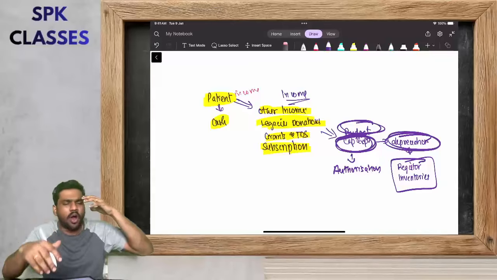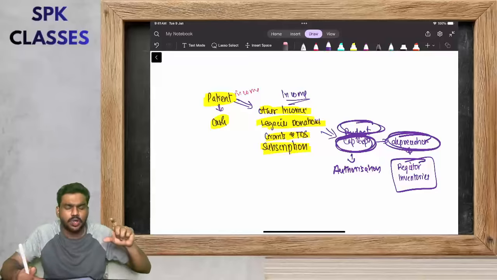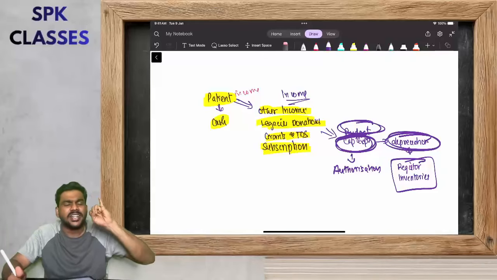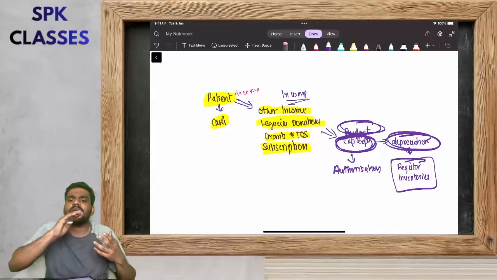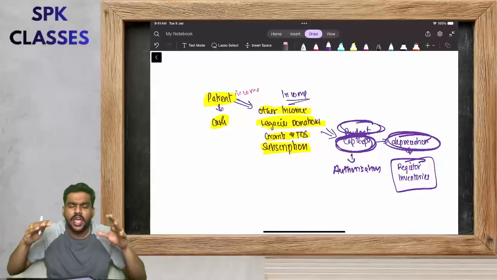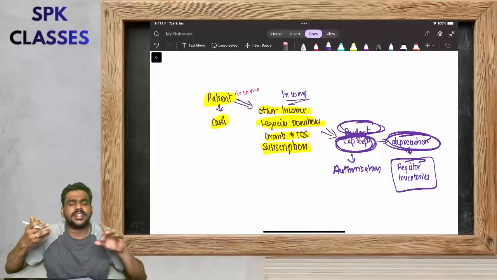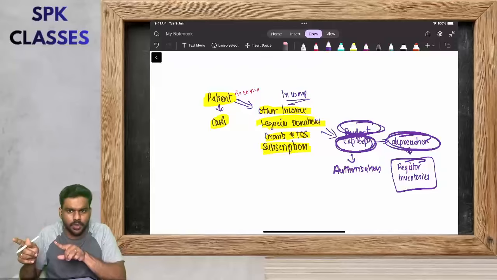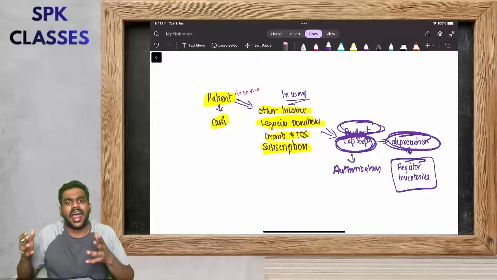Think like this. In a hospital, there will be patient's income. The patient will make the payment in cash, so it should be recorded in the cash book. So what are the other incomes? Other income means investment, rental, dividend, legacies and donation. They will get the grant, they will get subscription income. Then with this income, they are going to spend. But before spending, they will make a budget. On the basis of the budget, they are going to purchase some capital expenditure. So before capital expenditure, they have to obtain authorization. Since it's a capital expenditure, there's a possibility of depreciation. Then the remaining 2 points, what are the last 2 points? Register and inventories. That's it.